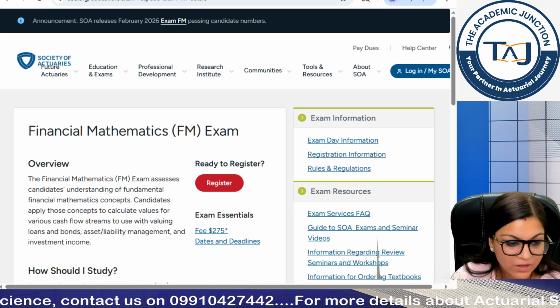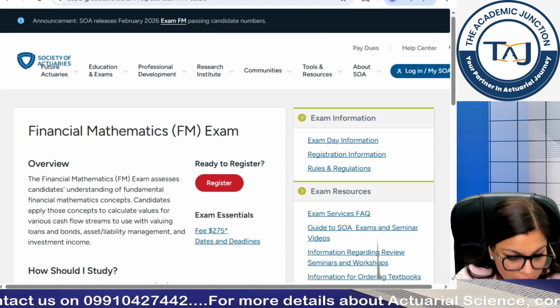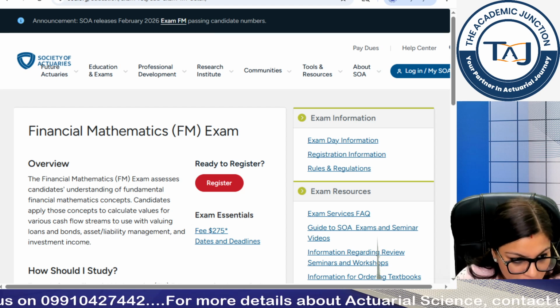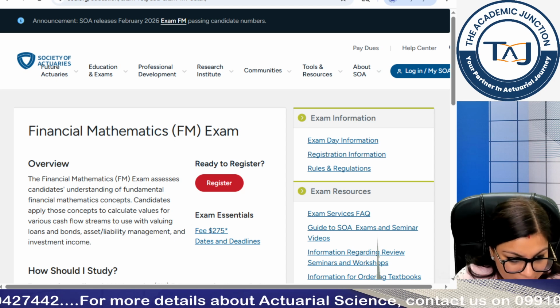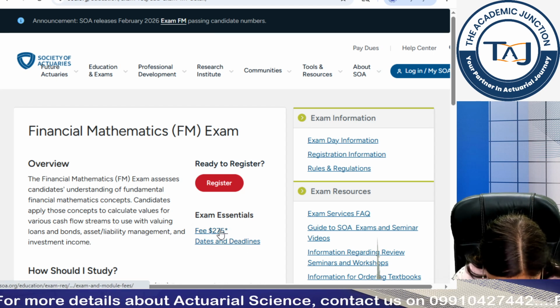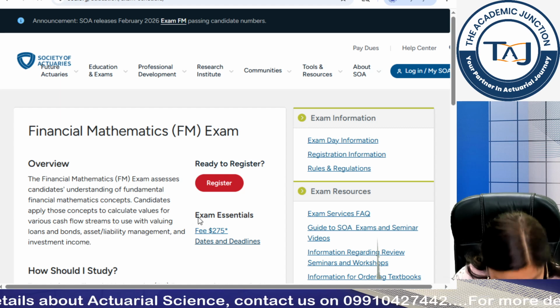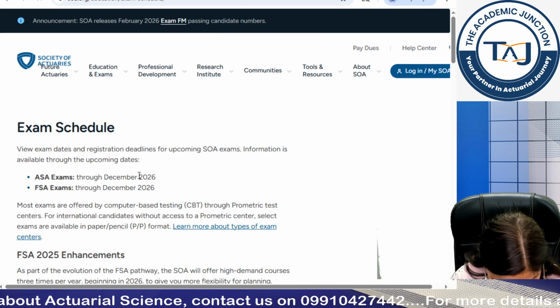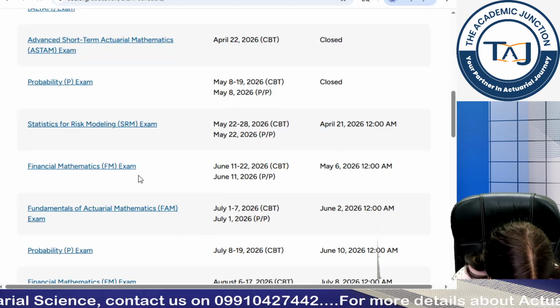So basically the FM exam tests you on your cash flow streams. It will give you questions related to loan values, bonds, asset liability management, and investment income. Now if you see, the fee for the exam is $275 and there are different dates and deadlines where the exam is scheduled. So we can check out the different dates for this financial mathematics exam.